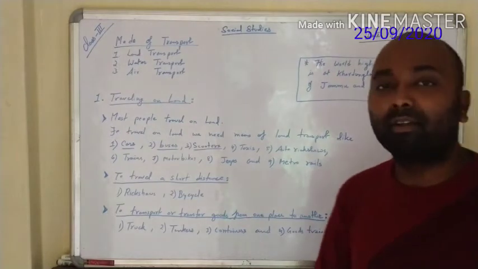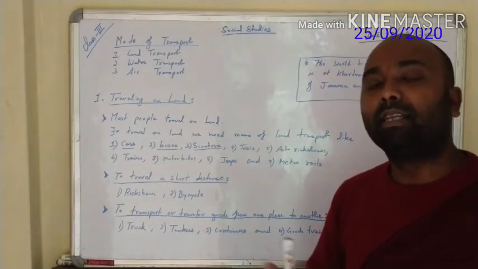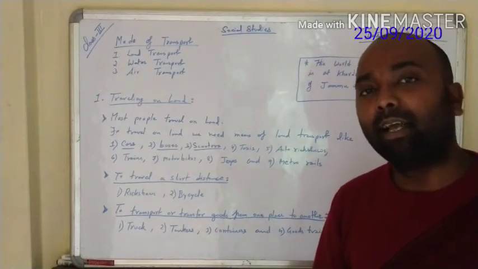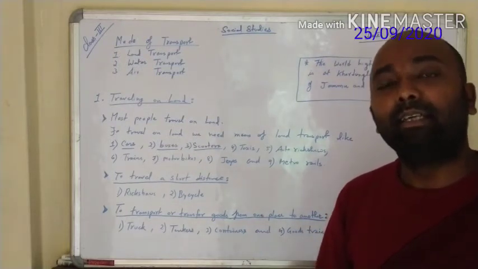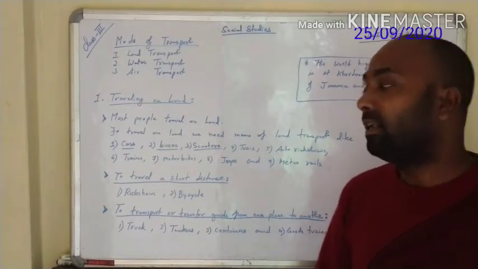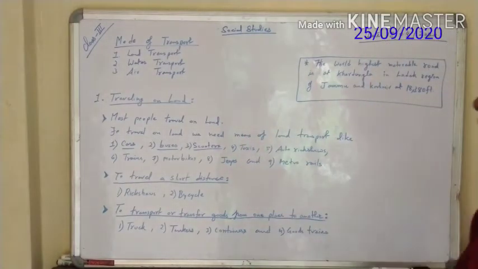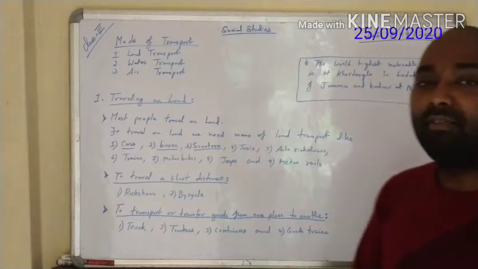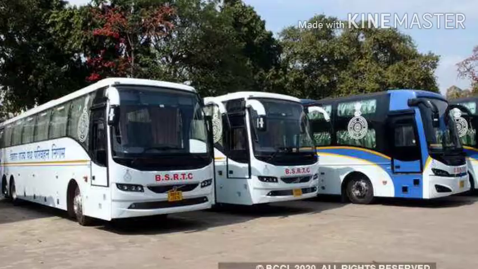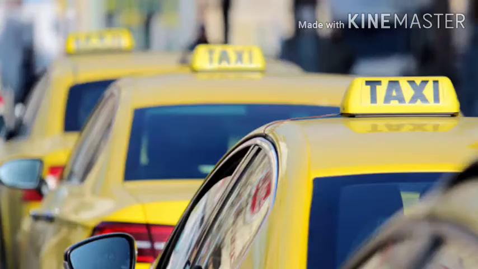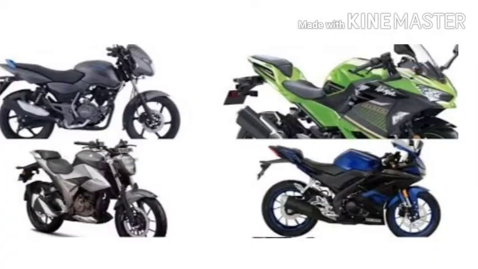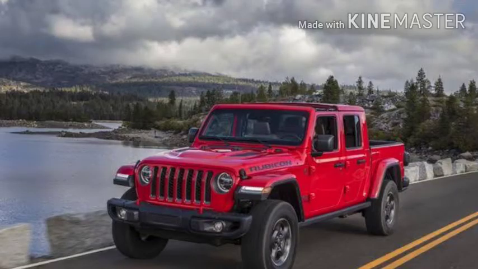Most people travel on the land. We know that the people in the world mostly stay on the continental area, that means on the land mass, okay, and they travel on the land only. Maximum work is done on land, so they are mostly traveling on land, okay. So to travel on the land we need various means of land transport, and those means are like cars, buses, scooters, taxis, auto rickshaws, trains, motorbikes, jeeps, and metro rails.